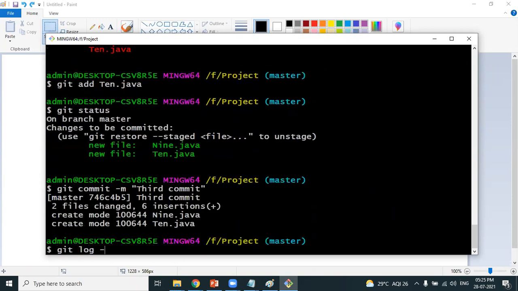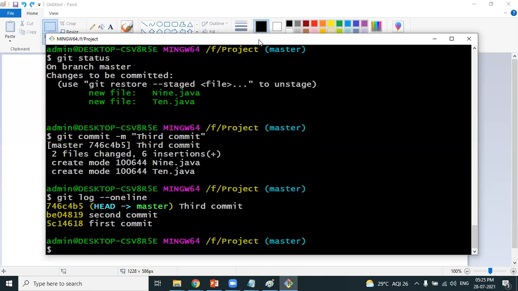Whenever you want to see the list of all the commits, git log --oneline. So you're getting the first commit, second commit, third commit, and HEAD is pointing to the third commit, and you know HEAD is nothing but the latest commit. Got it, Rajesh? Yeah, it's very clear, sir. Thank you. Perfect. Thank you very much. Thank you for your time.